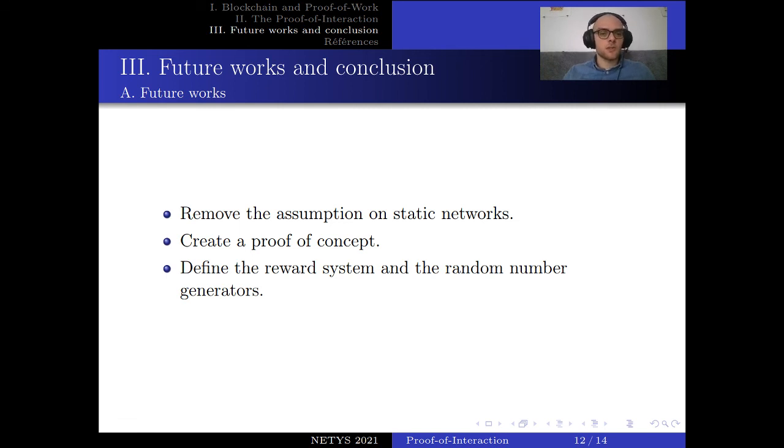As future work for our proposition, we will first try to remove the assumption of the static network, because for the moment this consensus algorithm only works in a static network. Then we will try to generate a proof of concept to prove the feasibility of this proposition, and it will also force us to define the reward system and how the subset S and the tour length L are generated.